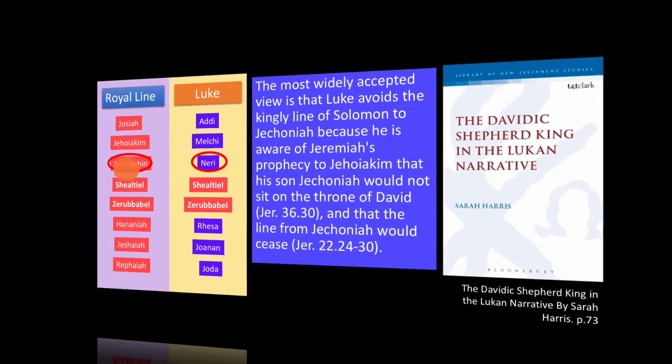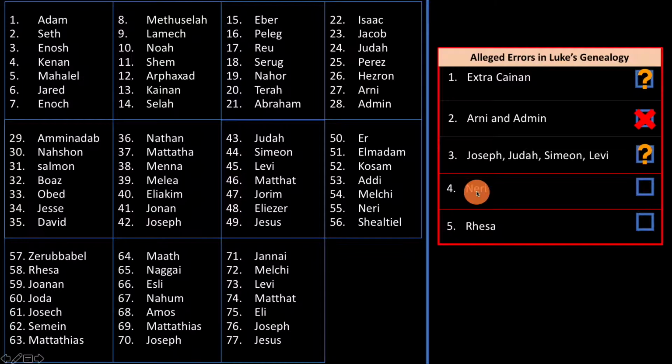So let's now go to our criteria and ask whether or not this is a contradiction. And technically it is, because you can only have one father. Perhaps a Levirate marriage is happening here. We simply do not know. But because we are clearly told in the Old Testament that Jeconiah is the father of Shealtiel, I'm inclined to call this a mistake, simply because we are given no other reason for thinking that his father is Neri. So that's my reasoning there, but again, you can disagree with my reasoning. The inclusion of Neri is just very strange considering the fact that the curse of Jeconiah is reversed.